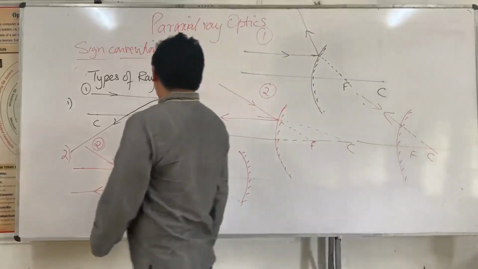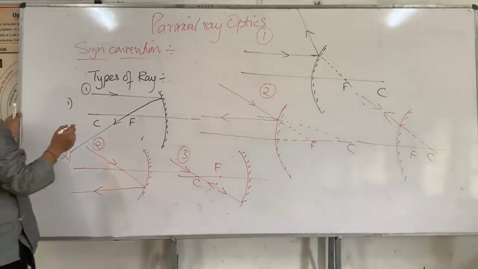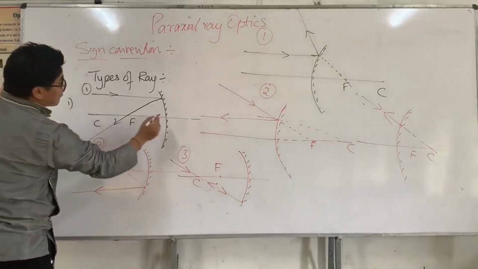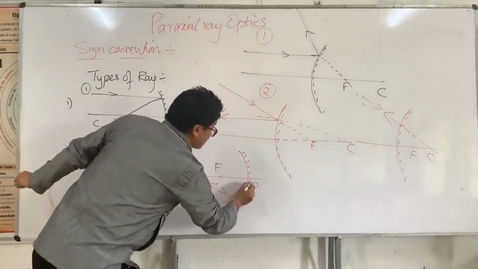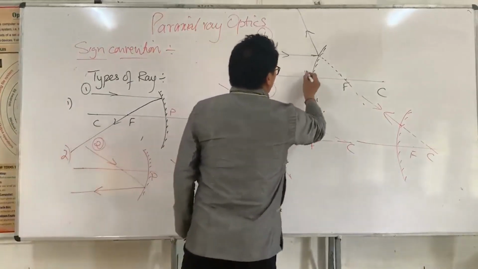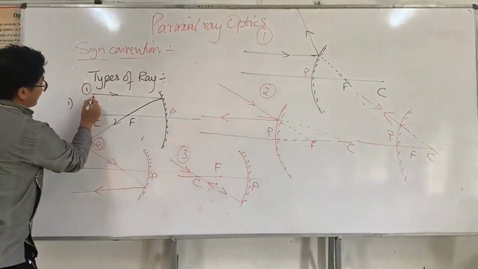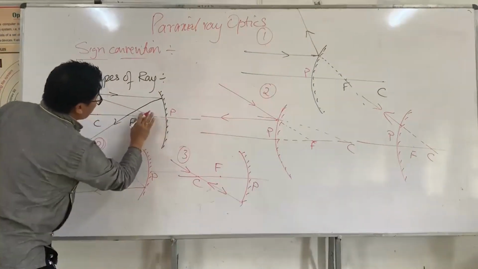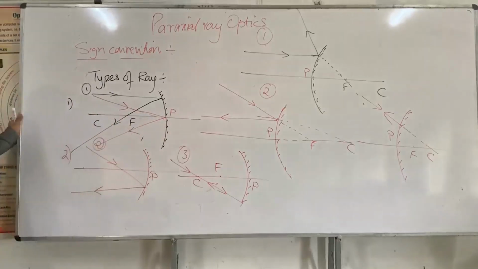And now the third type of ray is very simple. I'm going to use these diagrams. If a reflected ray falls at a pole of the mirror, with some angle, this obeys the laws of reflection.